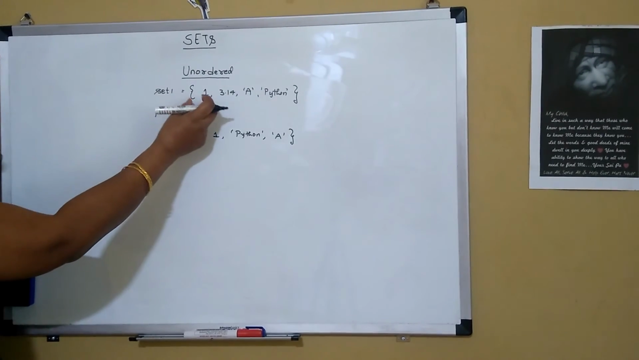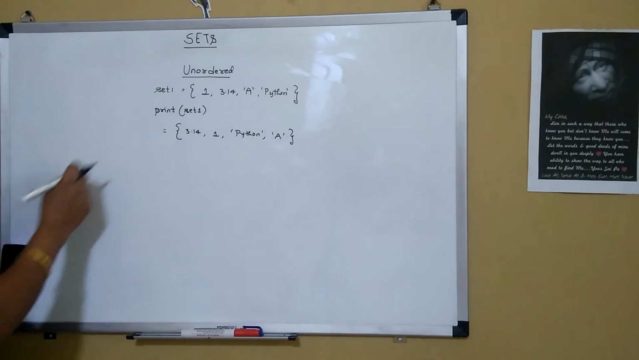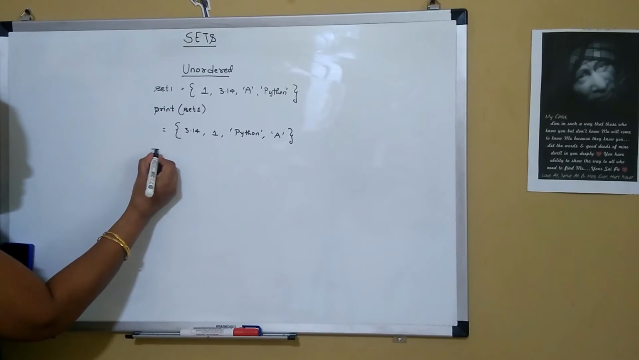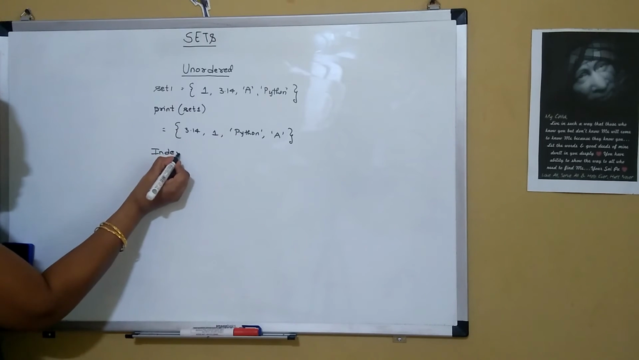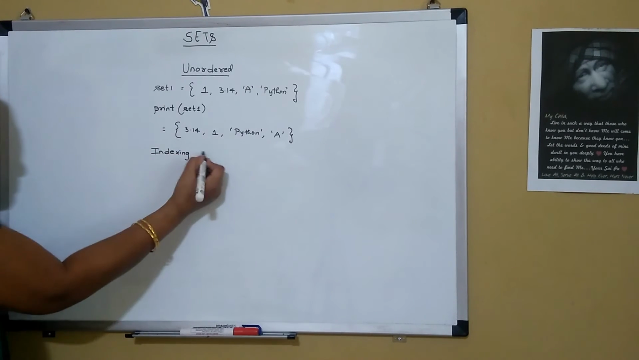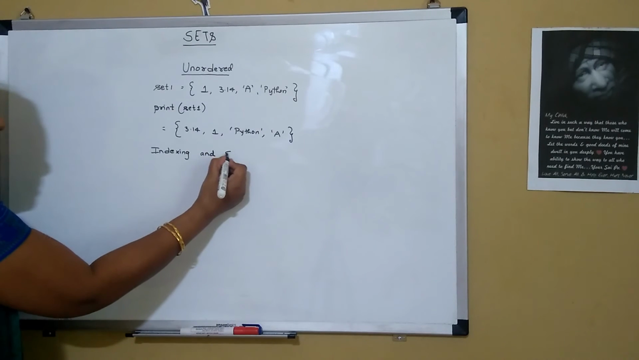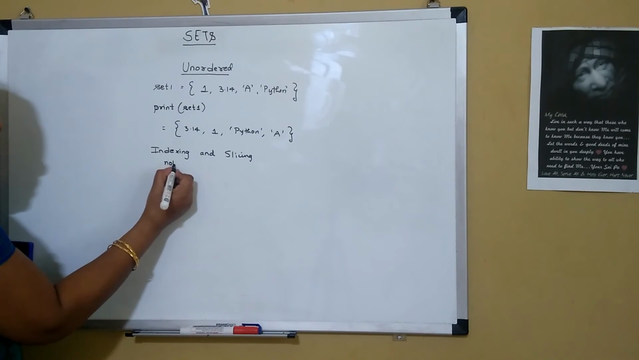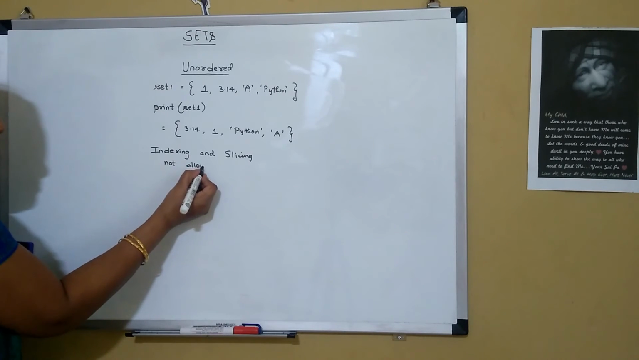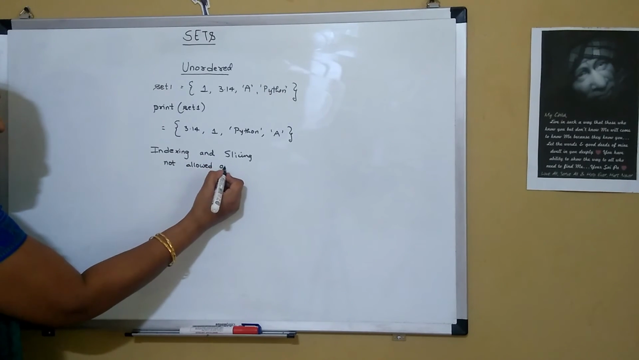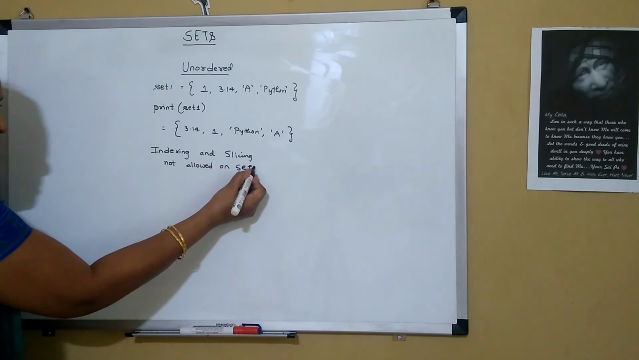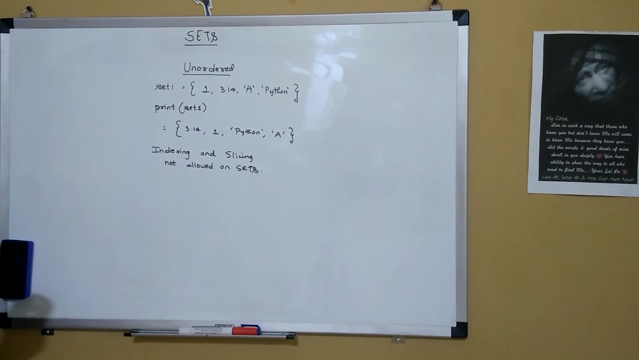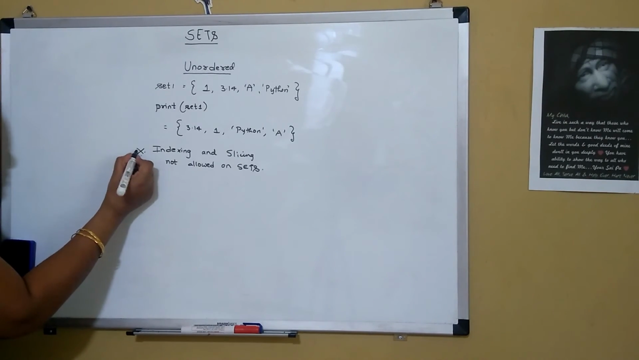We could access the elements of the list and tuples. But in set, since they are unordered, indexing and slicing is not allowed on the set data type. Indexing and slicing not allowed on sets, on the set data type. So we cannot access the elements of the set. This is one important point.